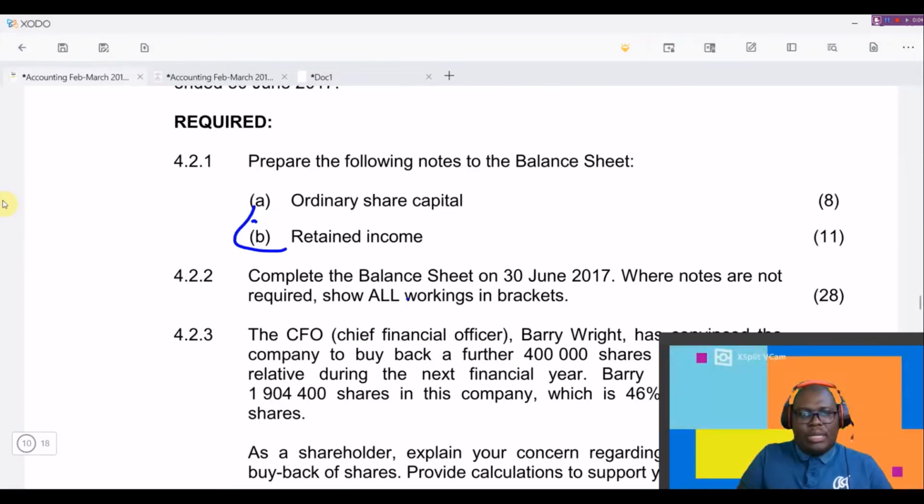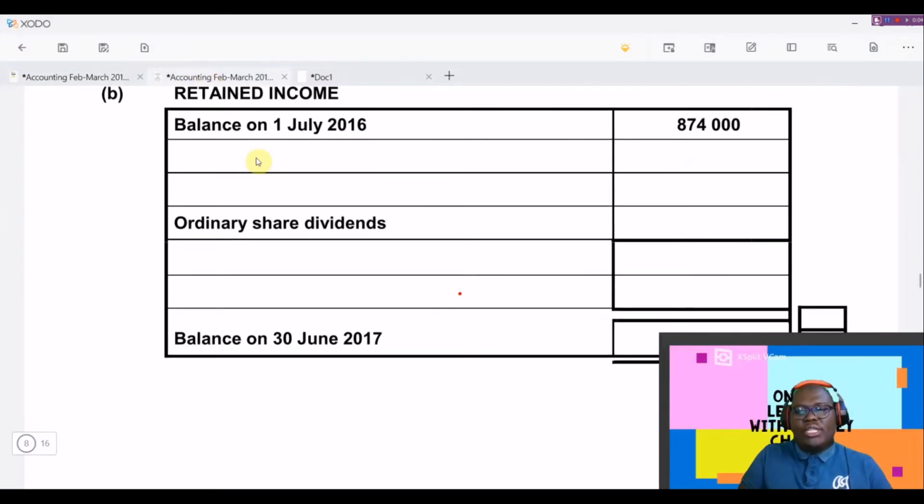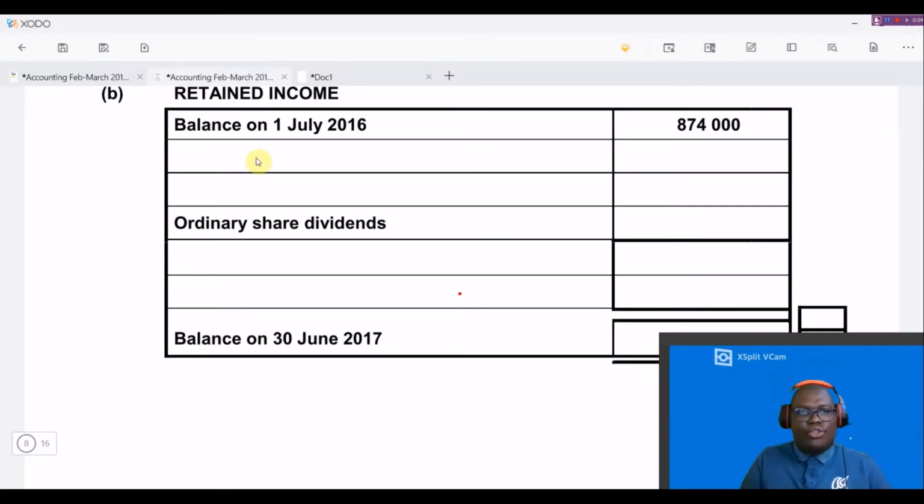So I will do that particular note with you to show you how this note works. And the most important thing about accounting when it comes to dealing with this note is that it's very important for you to know the formula of that particular note that you are required to do, that particular financial statement that you are required to do.